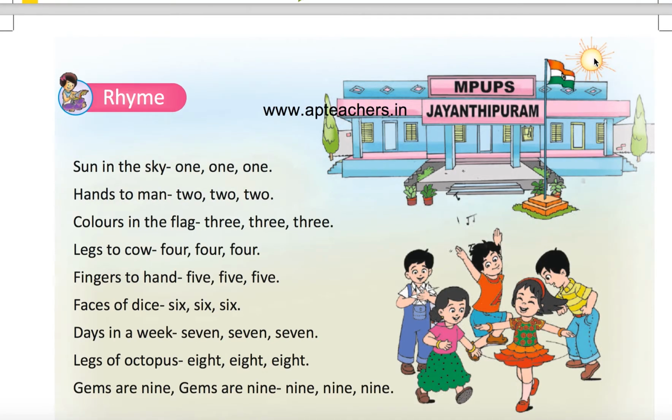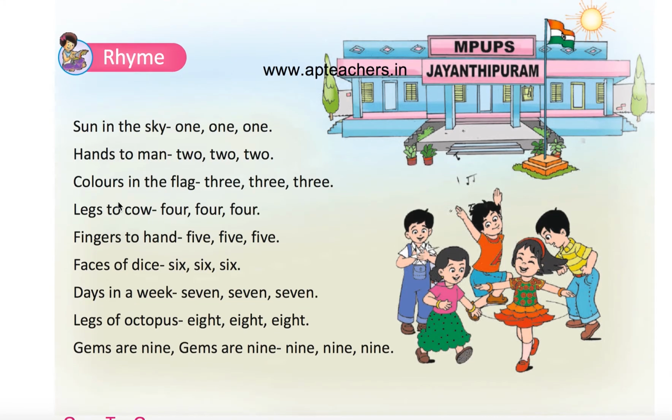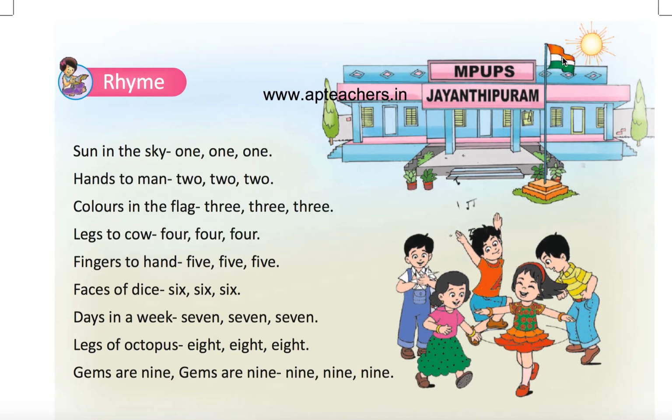Yeah, there is only one sky, one sun in the sky. Okay. How many hands are there for a man? 2 hands are there. Colors in the flag, 3 colors.